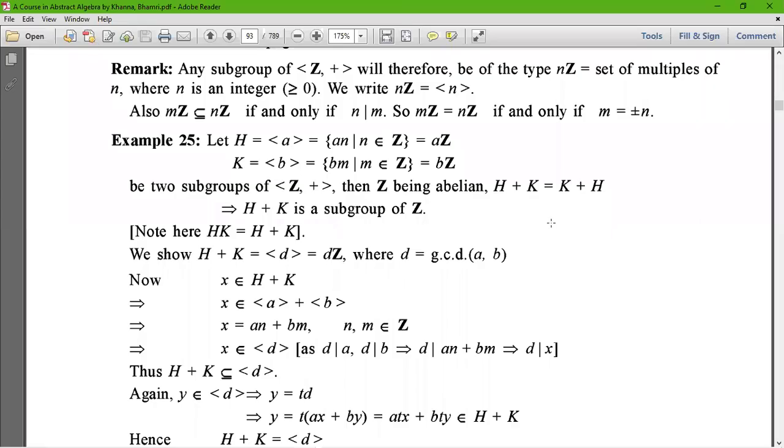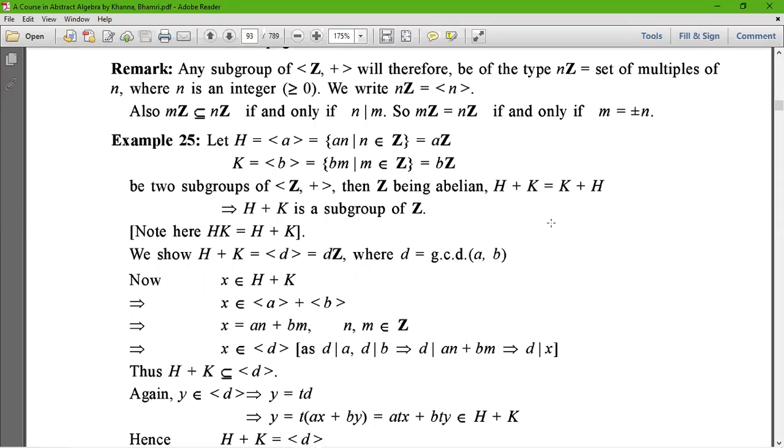In your last class, we saw that every subgroup of a cyclic group is cyclic, and we also saw the definitions of a cyclic group and the generator of a cyclic group. Now here we can conclude a remark on the theorem that the subgroup of a cyclic group is cyclic.